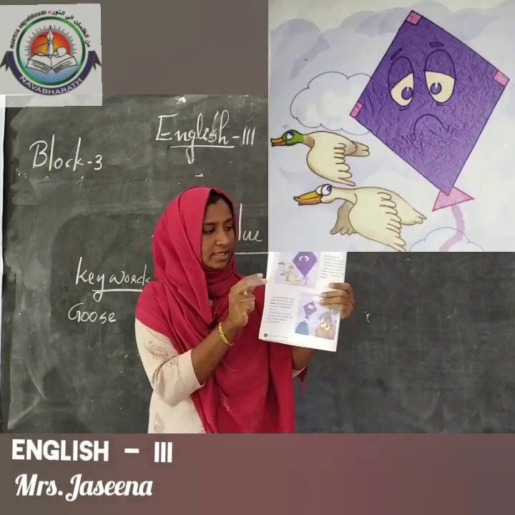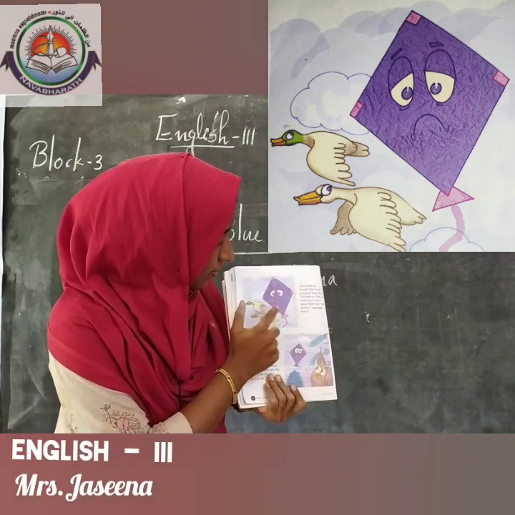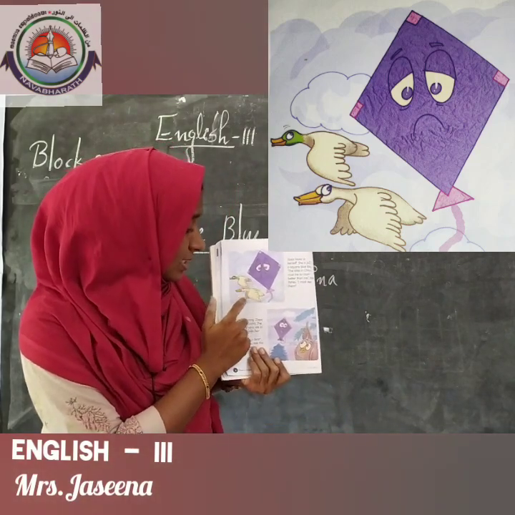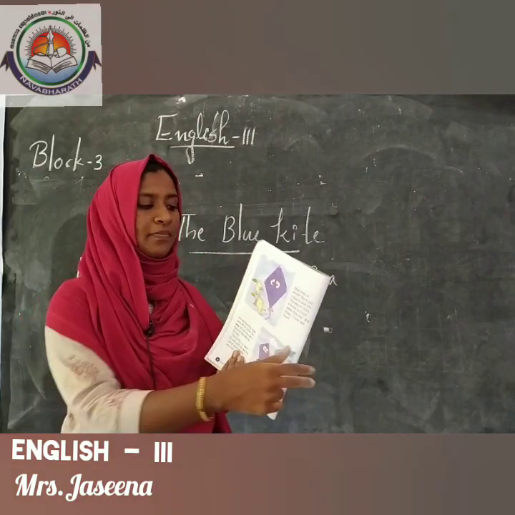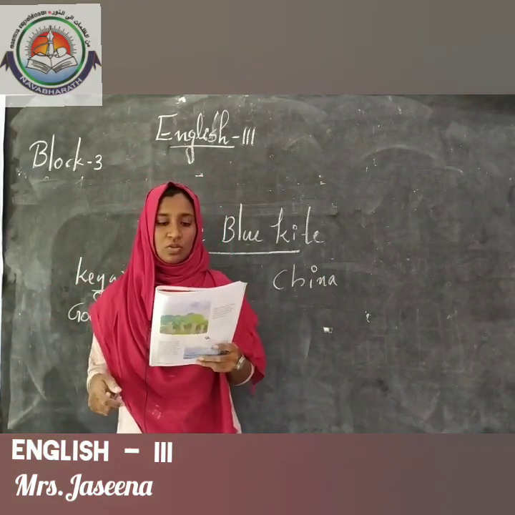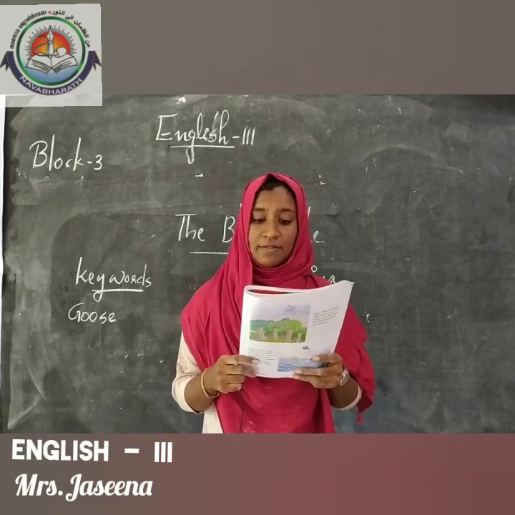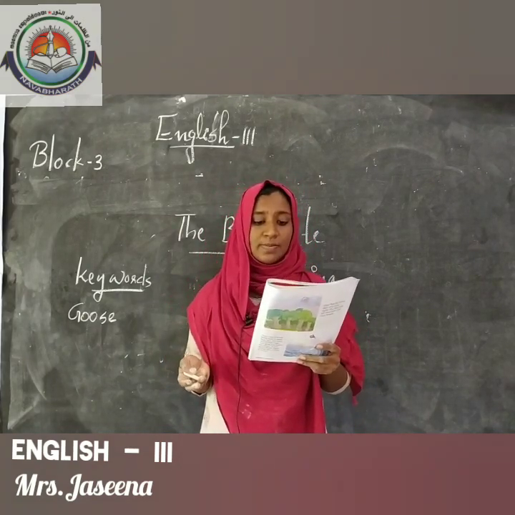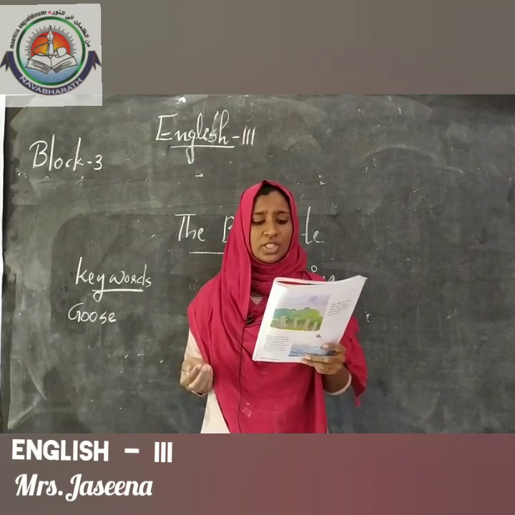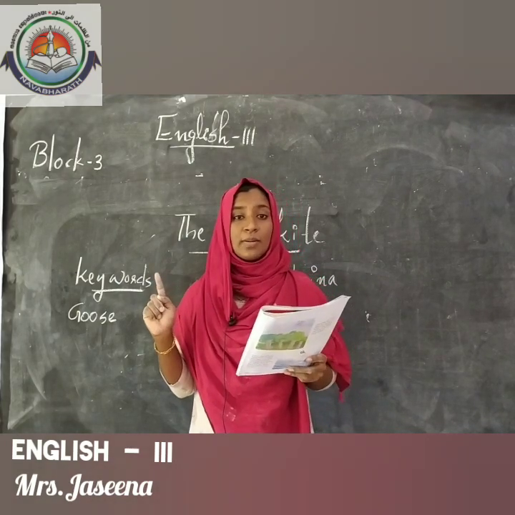Then turn to the next page. Here we can see our Sippy was so sad and two birds are here, isn't it? And they were in the sky. Okay. Sippy looked at herself. She is just a square blue kite. The kites in China must be so much better than me. She thinks, I must see them.